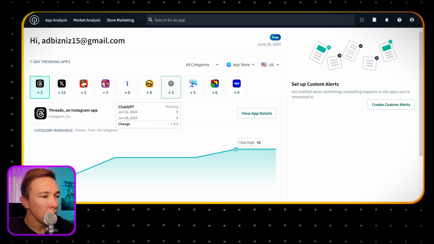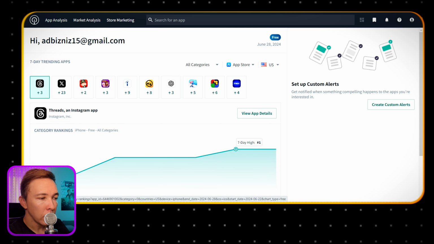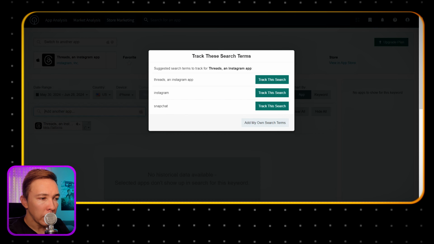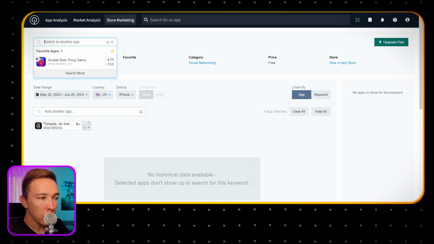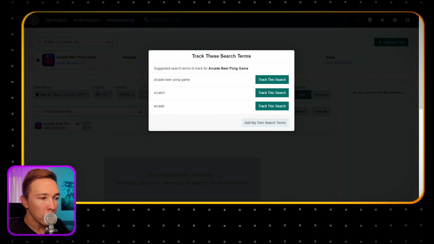I like to use Sensor Tower because it's great at showing search volume as well as competition. And it also shows the top 10 competitor apps for any niche. So what you're going to do is go to the store marketing tab, and then go under App Store optimization, keyword rankings. And then here you want to select add my own search terms, and then add your app or a competitor app. Again, add my own search terms.